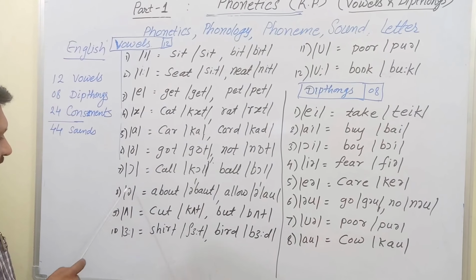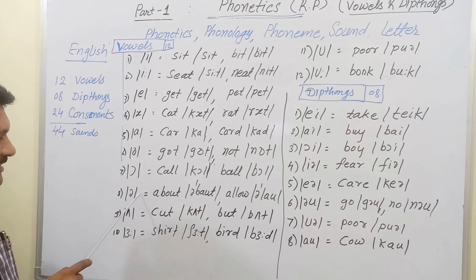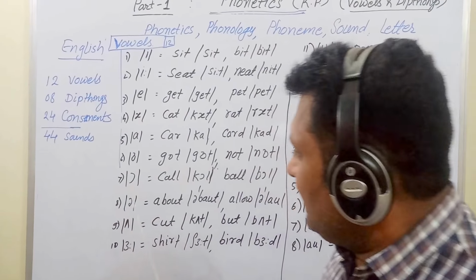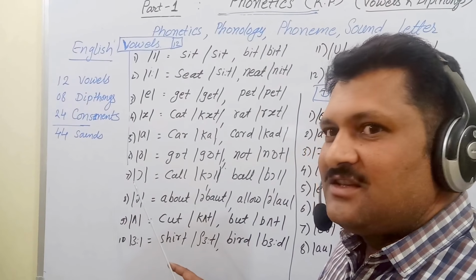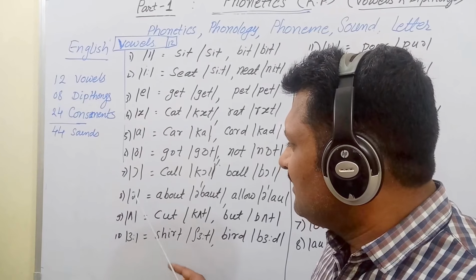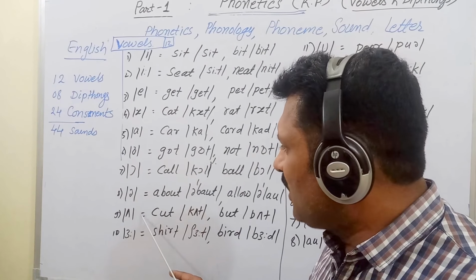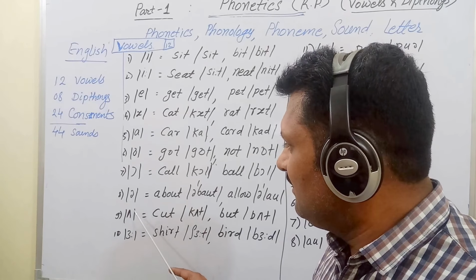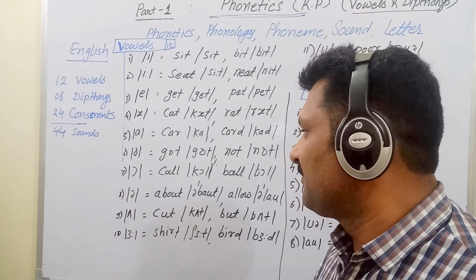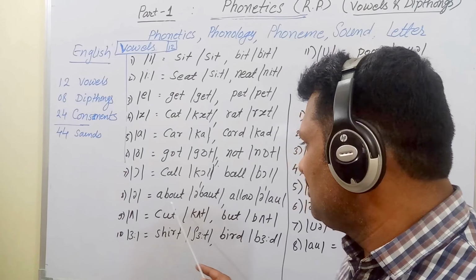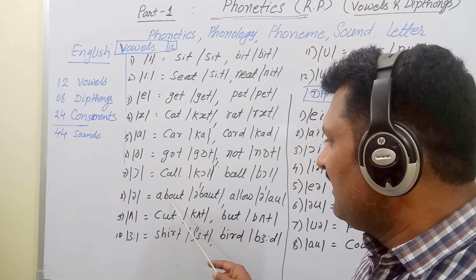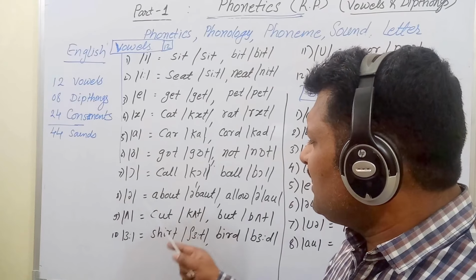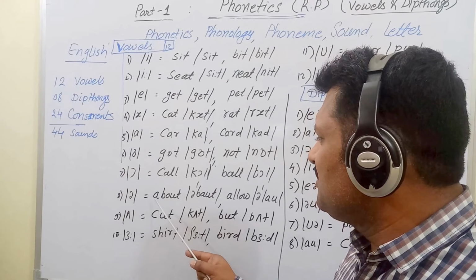And now there are 8, 9 and 10. These are similar sounds, but this one is the shortest. This one is a little longer than the previous one, and this is the longer one. For example, it is used in words like about. Here, a very short time this sound is used.